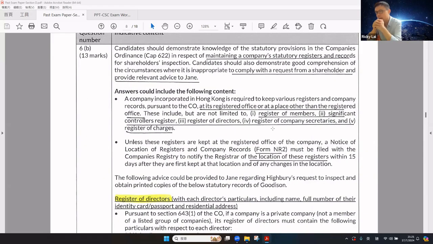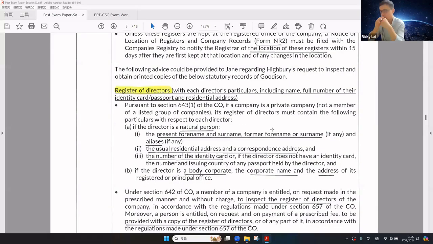How about the second part? The rights of inspection and request for a copy of the statutory records. According to the CO, all the statutory records must be kept at the registered office or at any other place other than the registered office. There are mandatory registers, including the register of members, the significant controllers register, the register of directors, the register of company secretaries, and the register of charges. If the registers are not kept at the registered office, then Form NR2 must be filed with the CR within 15 days for any change of location of these registers, because of the strength of the location of keeping secretarial records.